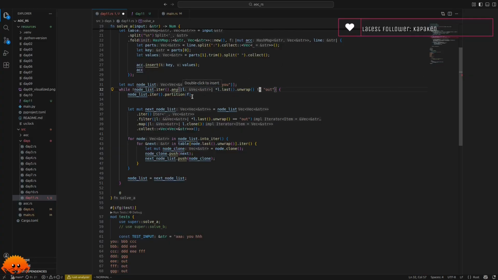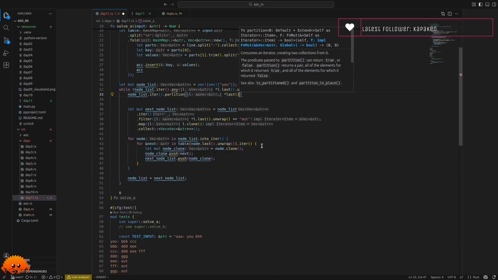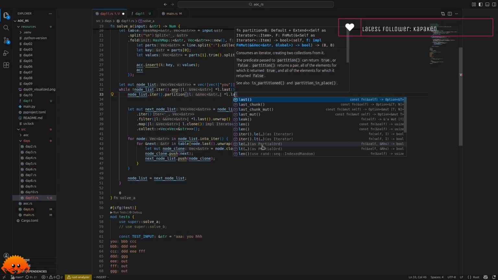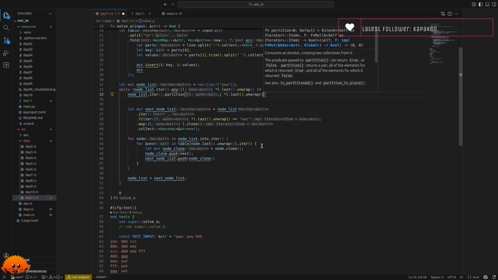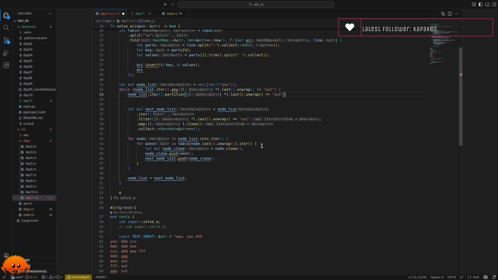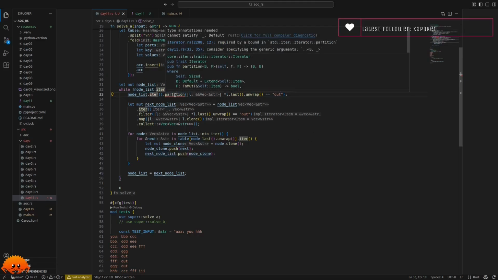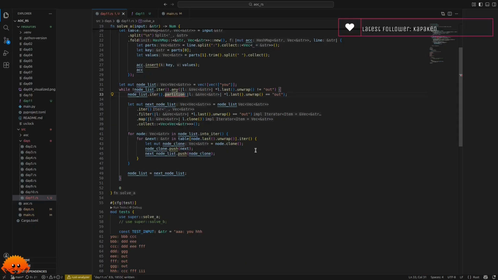So we want to find the ones where it's not out and the ones where it is out. And we can simply do that here by saying L last unwrap is equal to out. Type annotation needed. Okay.